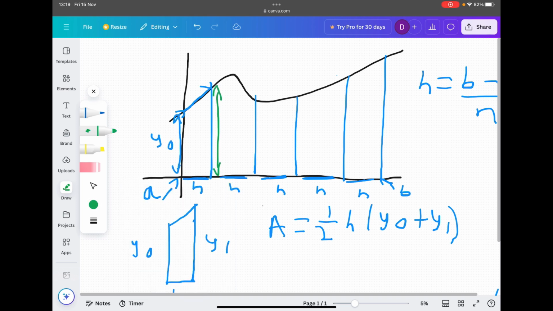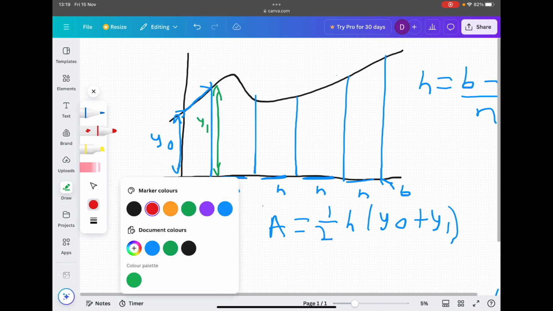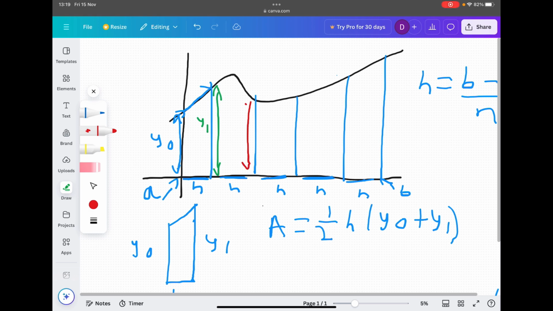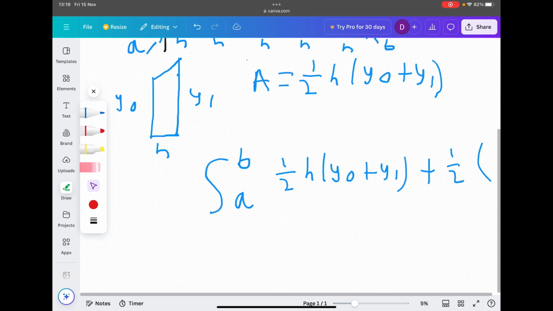Then the other length of that first trapezium will be y1. And then you've got this length here, so that is the length of the second trapezium on the right hand side. That will be y2. But then you've got this length here, that's y3. This length here is y4, and the other one is y5. Just going to quickly make that look like a 4. That'll do.